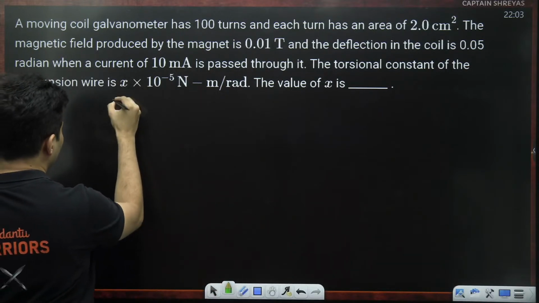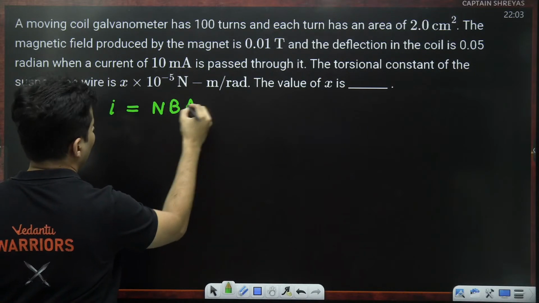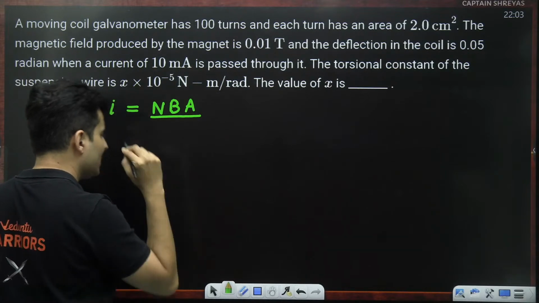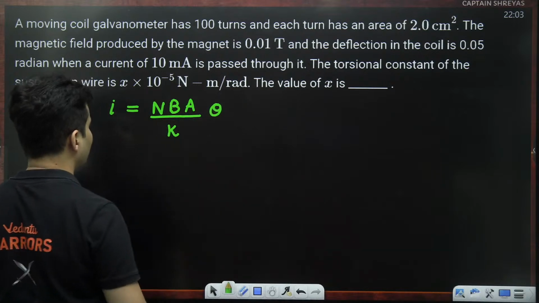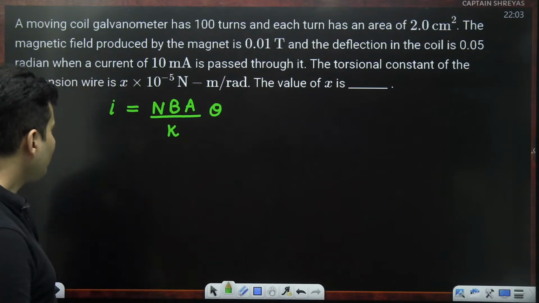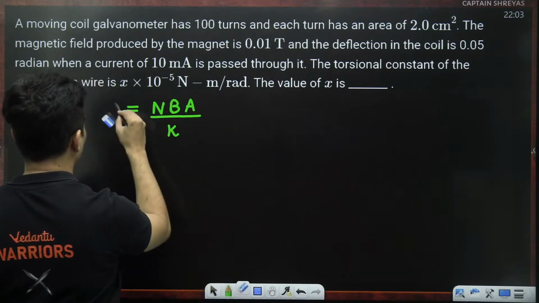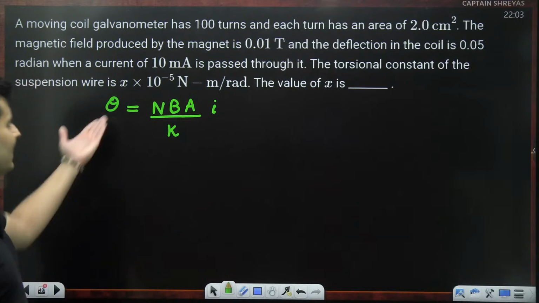The answer for that is current is basketball, which is NBA, but a basketball which was kicked, and when you kick it from below, that means denominator, and K for kick, and this is basically theta. Oh, sorry, this is opposite, my bad. This is your current and this is your theta. So this is the formula, guys.